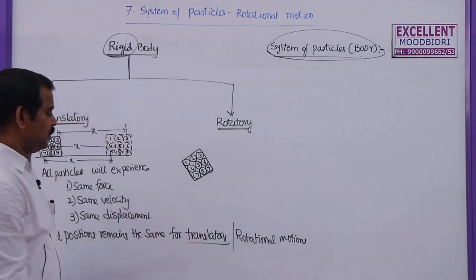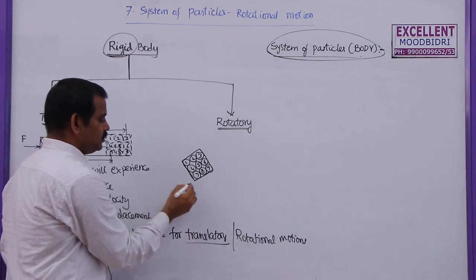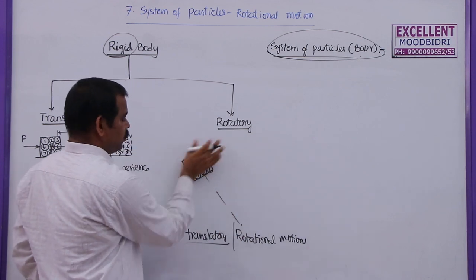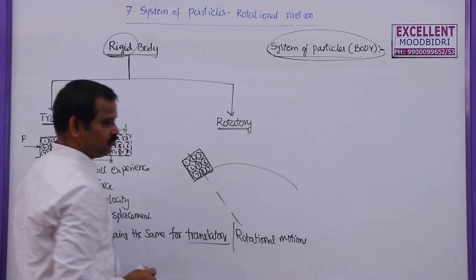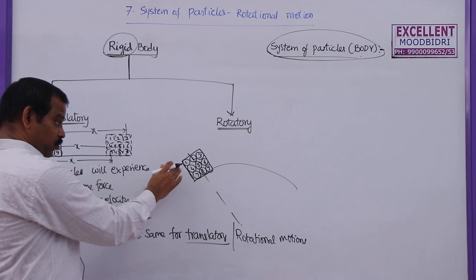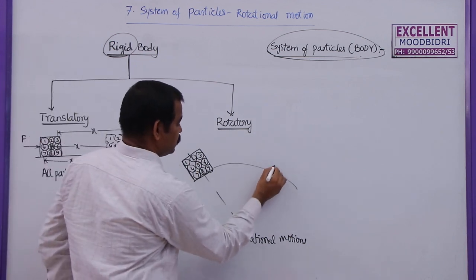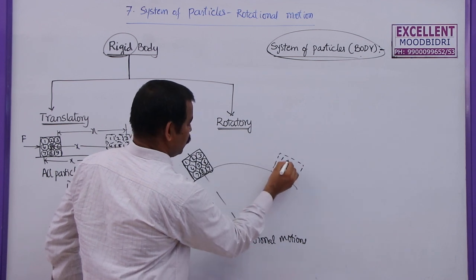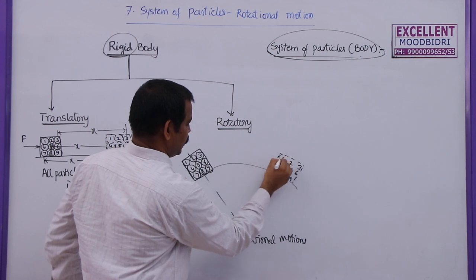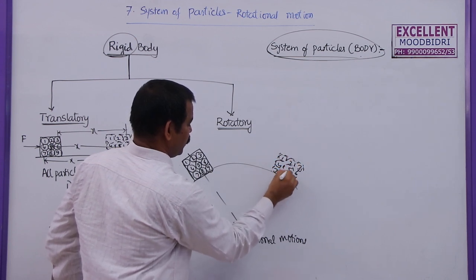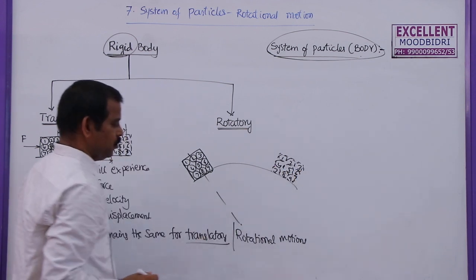Now in this case, let us say we apply a force here at one edge, and it is rotating in this direction. So what is the new position of this one, as it is rotating about a fixed point? So this is the new position of this body. 1, 2, 3, 4, 5, 6, 7, 8, 9. So these are the new positions of the particles of this body.